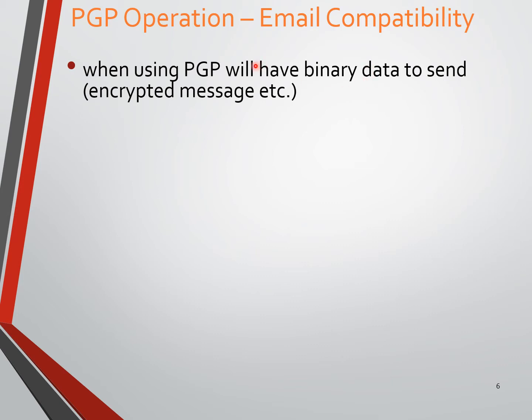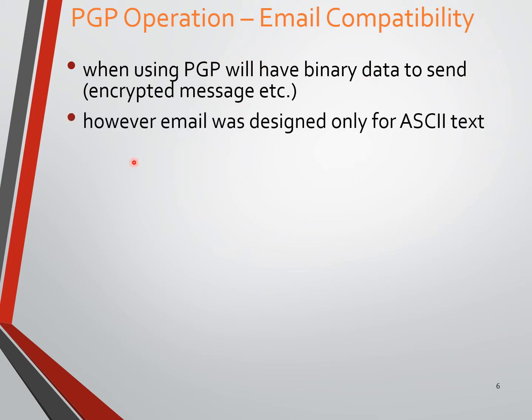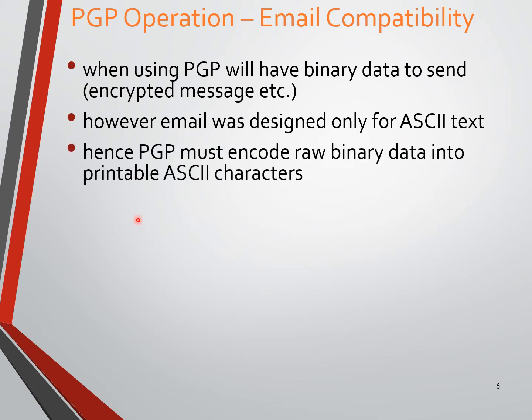However, email was designed only for ASCII text. So for email communication, we need to send ASCII text, not binary data. ASCII stands for American Standard Code for Information Interchange.